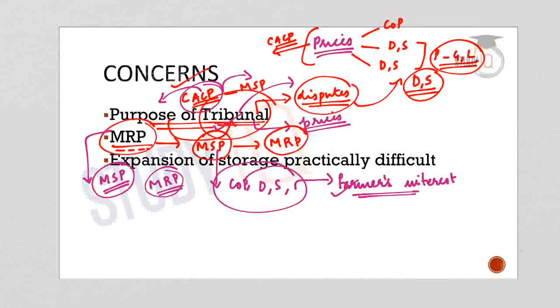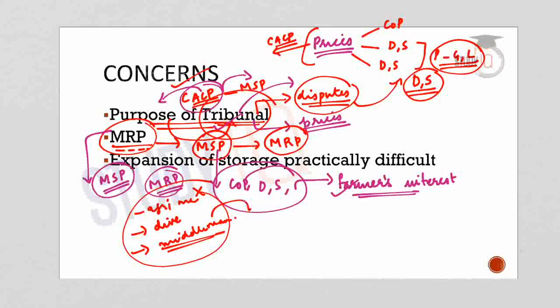For example, efficient agricultural markets. In India, we have inefficient agricultural markets. There is also a diversity in trading systems in India. There is a key role played by the middlemen in Indian agricultural markets. So all these challenges in the Indian agricultural sector will pose a threat to the proper implementation of MRP.